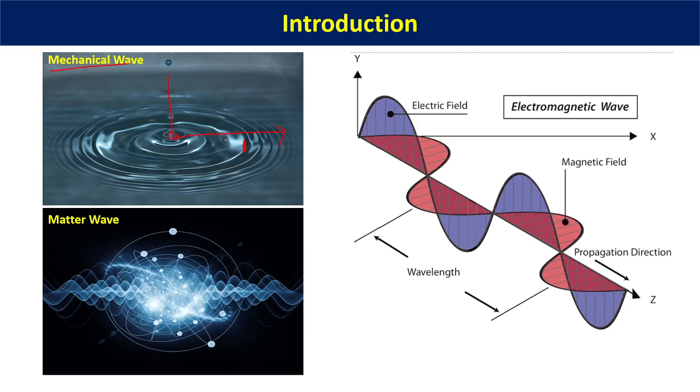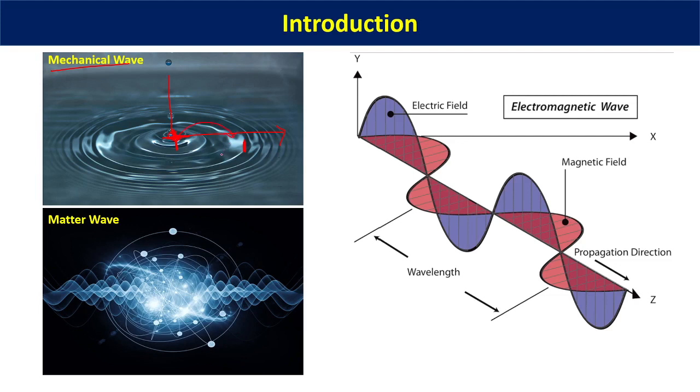But remember one thing, that the particles of the medium never get shifted along with the wave. That means if there is a particle at this point, the particle may either vibrate up and down, or it may go in this way longitudinally, but this particle will not go to another location.